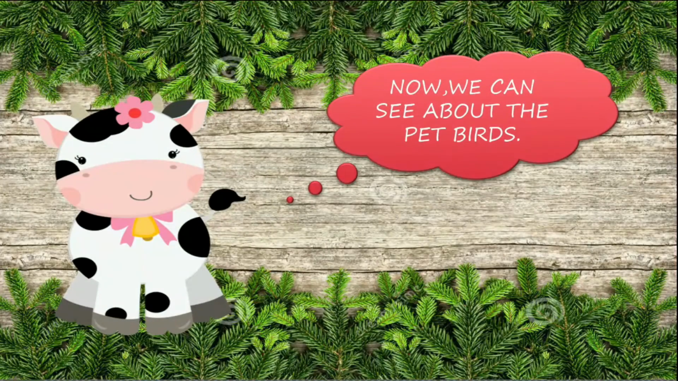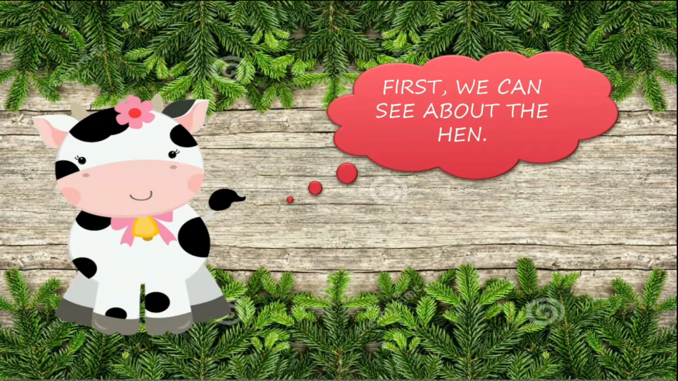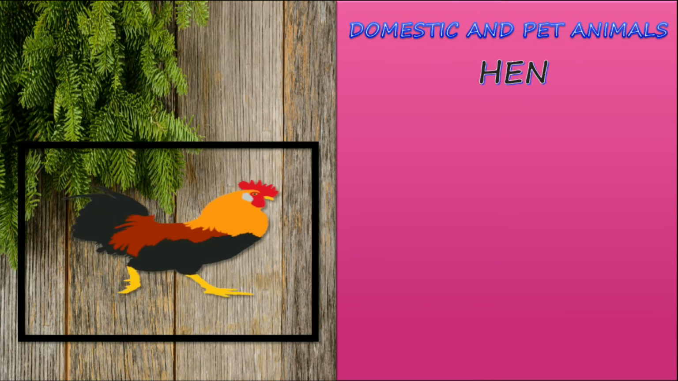Now we can see about the pet birds. First, we can see about the hen. So, we not only have the animals as a pet, but we can also have birds as a pet. Now, we will see one by one. Domestic and pet animals. Hen. So, this is the hen.